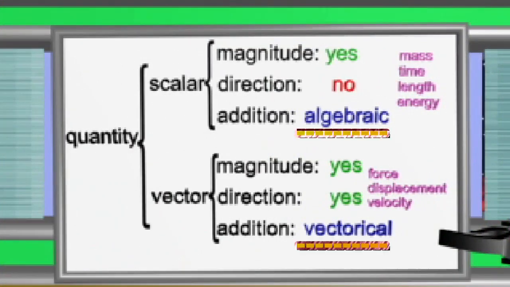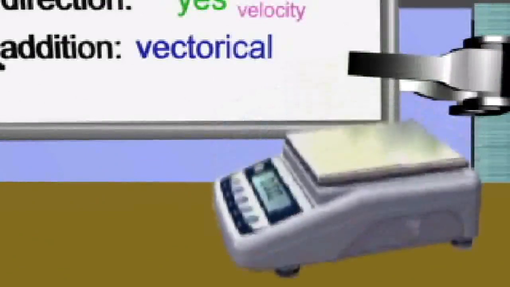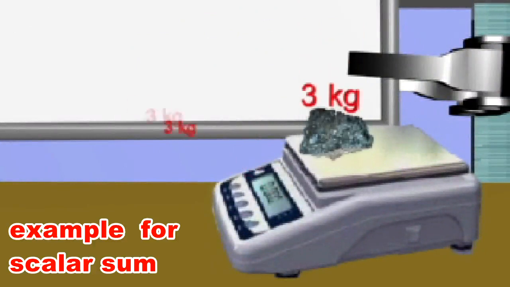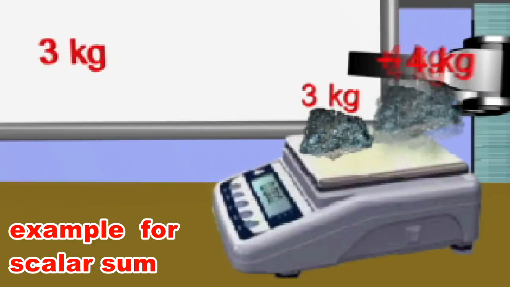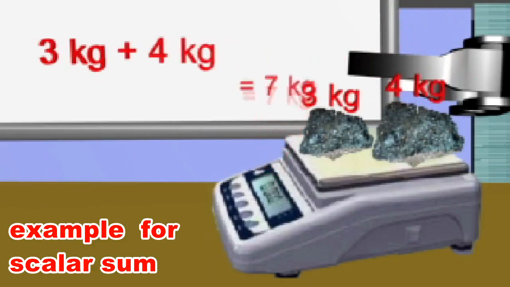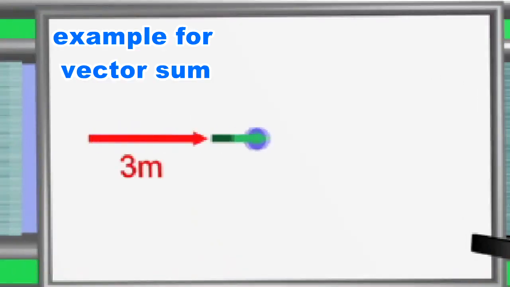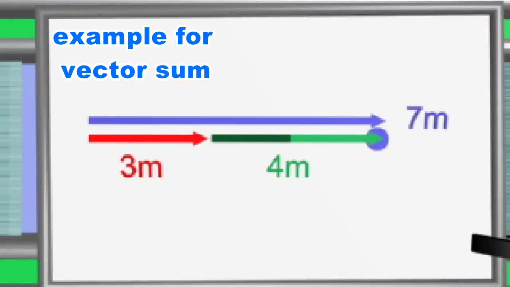Note, the type of addition of quantities depends on the type of quantity. The sum of the masses is also algebraic. That is, if an object with a mass of 3 kilograms is on the scales, then we put another object with a mass of 4 kilograms on it, their mass reaches 7 kilograms. But displacement is vector. For example, if a person moves 3 meters first and then moves another 4 meters, it cannot be said that he has moved 7 meters. Consider the following. In this case, the displacement is 7 meters.